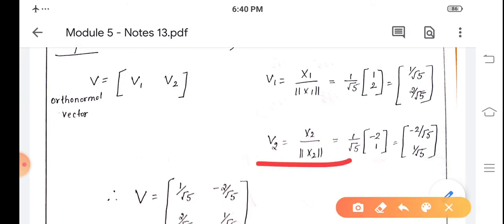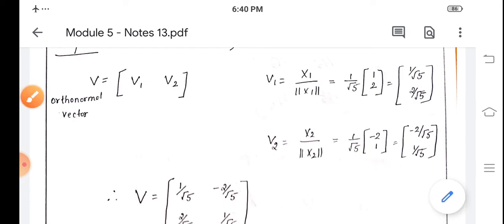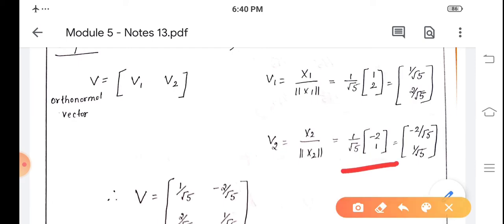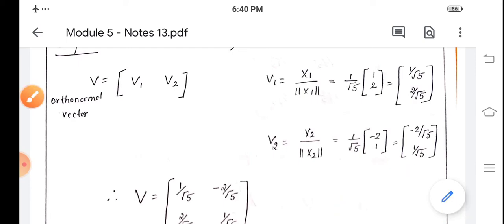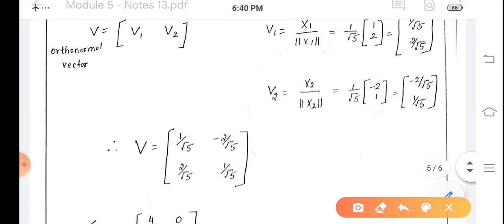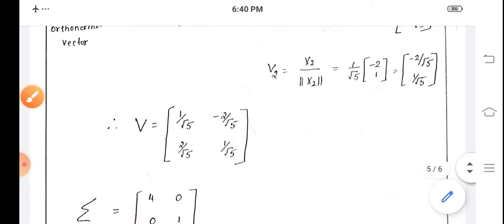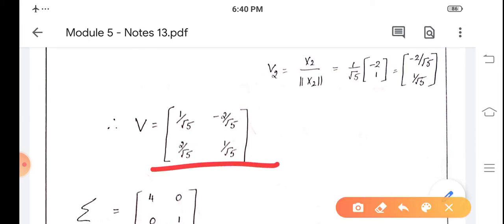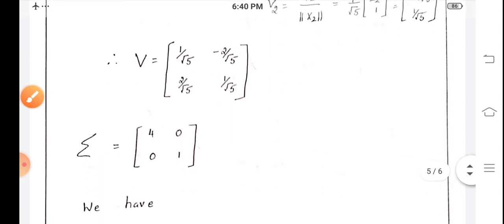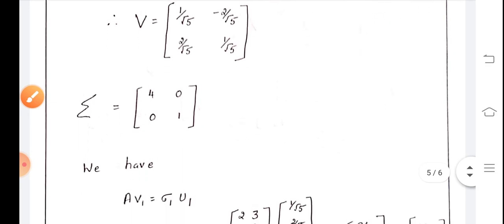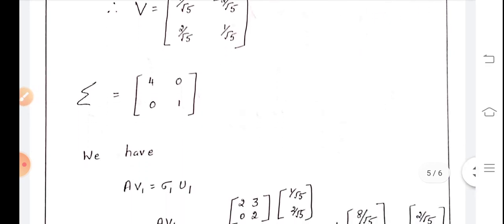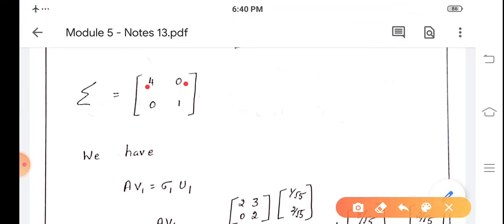Similarly, vector V2 is x2 divided by norm x2, where x2 is minus 2, 1. So norm of x2 is root 5. So x2 by norm of x2 is 1 by root 5 into minus 2, 1. That will be minus 2 divided by root 5, 1 by root 5. So we write matrix V with the first column V1, second column V2. That is V is equal to first column 1 by root 5, 2 by root 5, and second column minus 2 by root 5, 1 by root 5. Then we write sigma matrix. Sigma is the matrix with the diagonal entries as the singular values. So it is 4, 0, 0, 1.